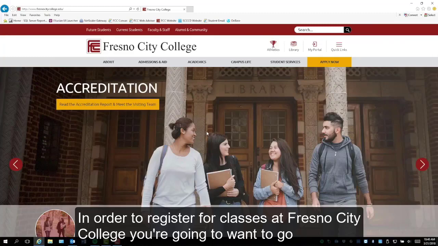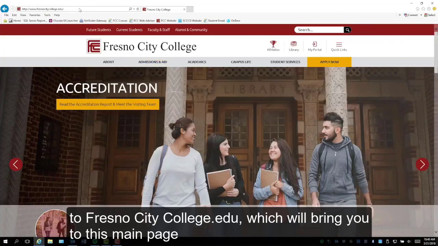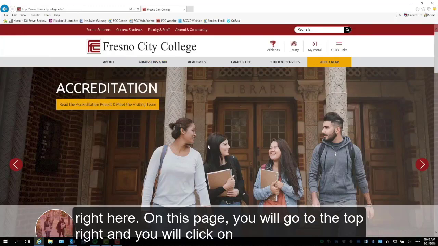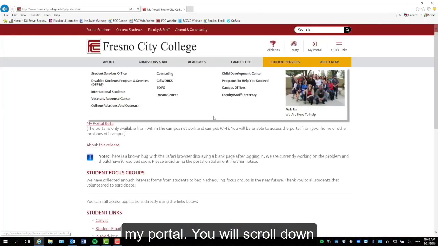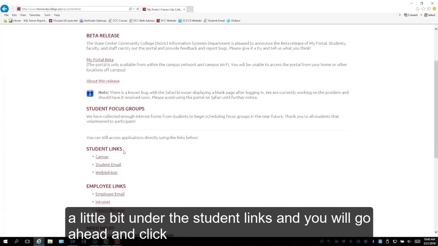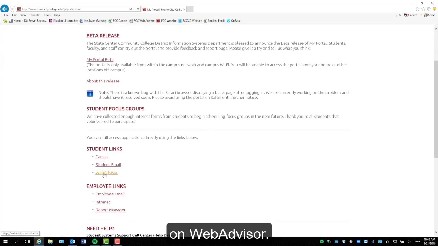In order to register for classes at Fresno City College, you're going to want to go to fresnocitycollege.edu, which will bring you to this main page right here. On this page, you'll go to the top right and you will click on My Portal. You'll scroll down a little bit under the student links, and then you'll go ahead and click on WebAdvisor.